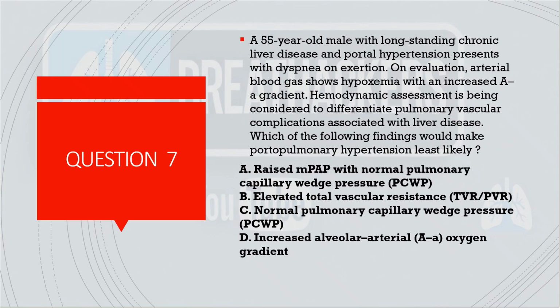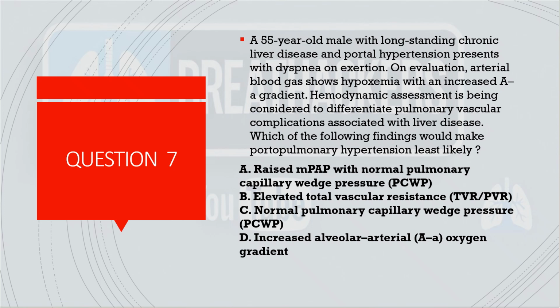So coming to the next question, 7, a 55-year-old male with long-standing CLD and portal hypertension presented with dyspnea on exertion. On evaluation, an ABG was done, which showed hypoxemia and a raised A-A gradient. Hemodynamic assessment is being done to differentiate pulmonary vascular complications of liver disease, which are hepatopulmonary syndrome and portopulmonary hypertension.